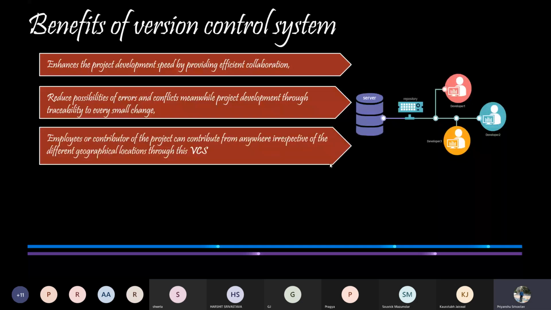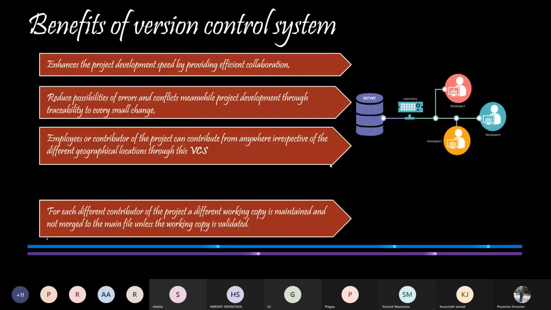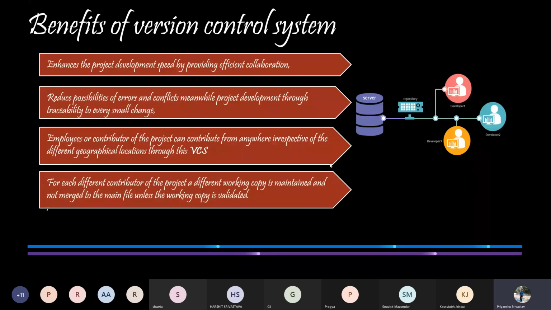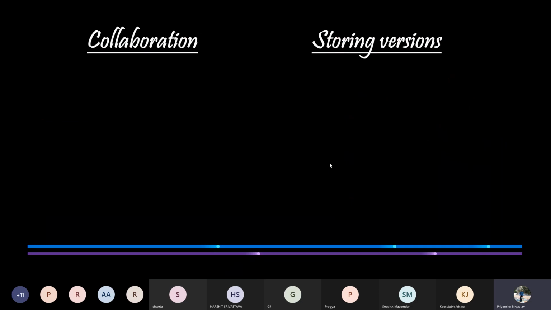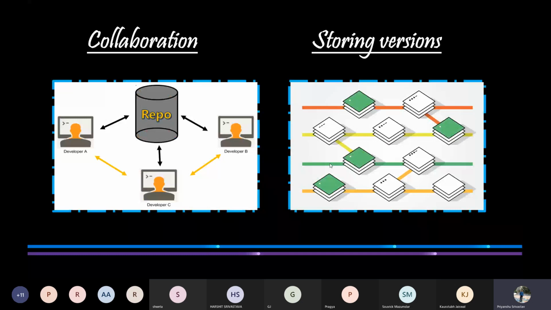Also, all the developers working on the project can be present at different geographical locations, and they can simultaneously contribute to the project. In version control system, each contributor has a different working copy. So in case of disaster like disk corruption or file losses, the data can be easily restored. Let us now discuss two of the benefits of version control system, in which we will cover other points as well.